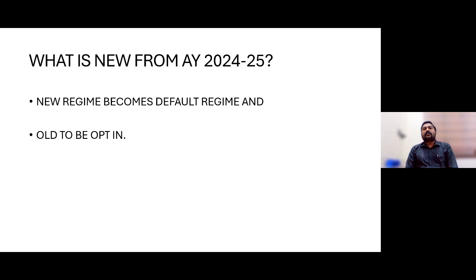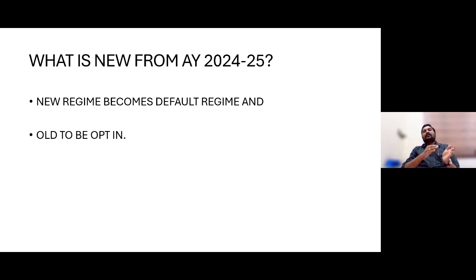So what is so important regarding this amendment? This amendment is backed with a form. 10IEA is the new form that the assessees have to file in order to opt in for the old regime if you want, or opt out from the new regime if you want, or also to opt out from the old back to new again.